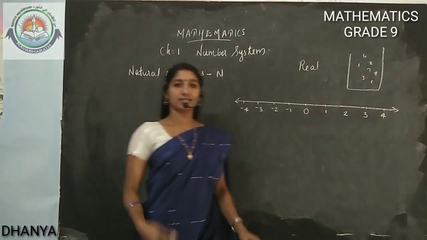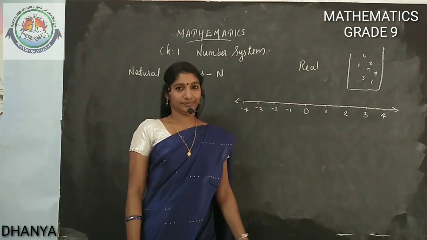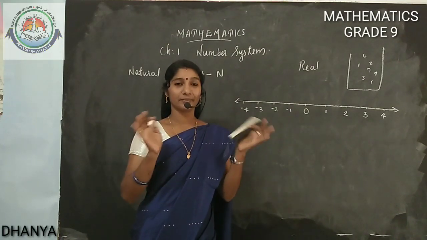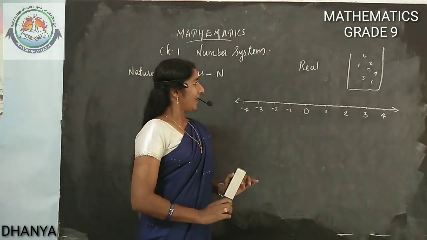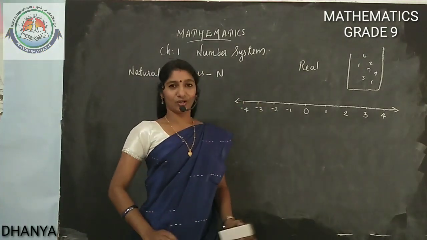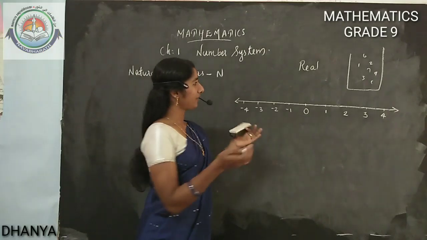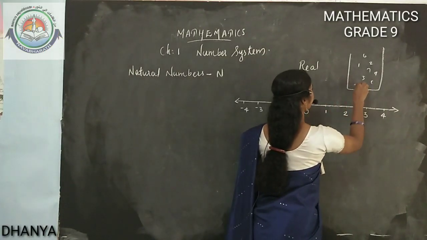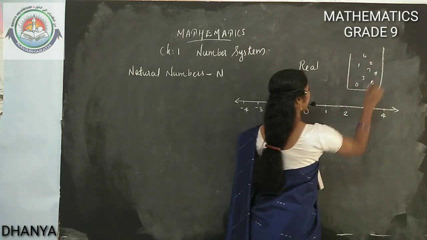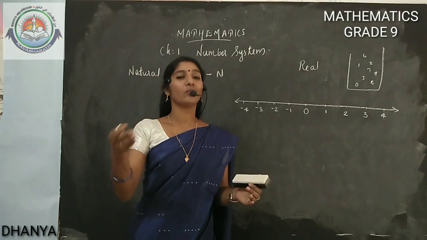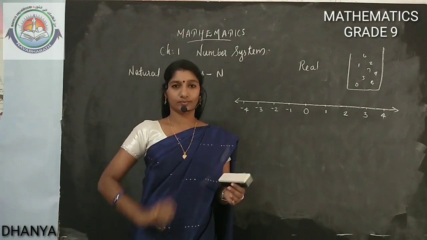Those types of numbers I inserted in the bag. So I got a bag with infinite numbers. It's a natural number bag. I'm including 0 also in this. Means counting numbers plus one more number added, that is 0.